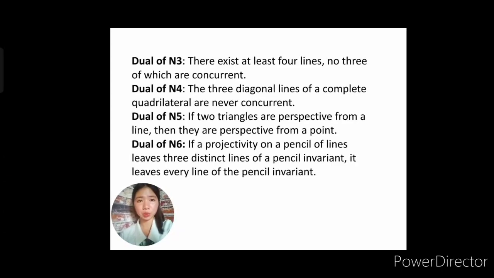So, according to the principle of duality, if the axioms that we discussed earlier from N1 to N6 are accepted as true statements, then it implies that these dual statements are also true. Okay? Your duals should be accepted as true statements. We can also use this in the next discussion. So now, let's prove some statements here as true, so that we can be really sure that they are true statements. Let's say the dual of N3 and N5, then the dual of N4 and N6.